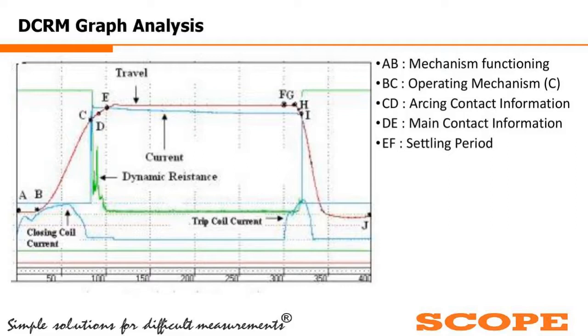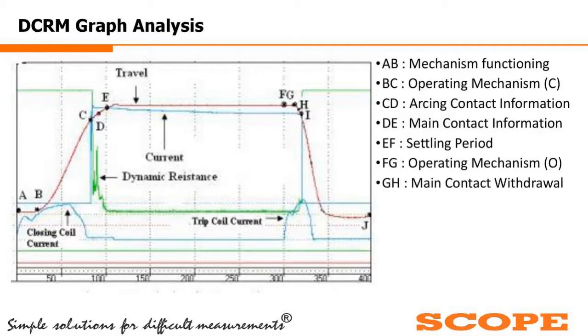And then from point F onwards, once again, the breaker movement is starting, because we have given the open command also. So the breaker starts opening. F to G, once again, the trip command has come. The trip coil mechanism will start acting. The plunger displacement will take place after the point G. Once again, you can see there is a current dip in the trip coil, same like the closing coil.